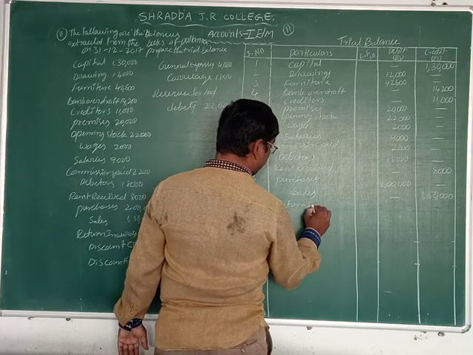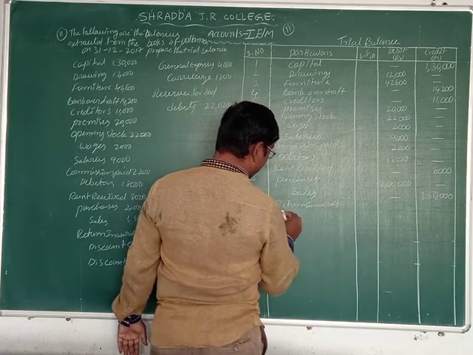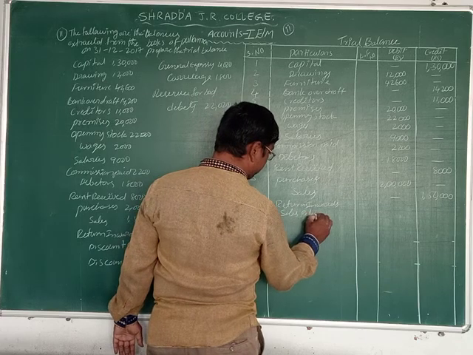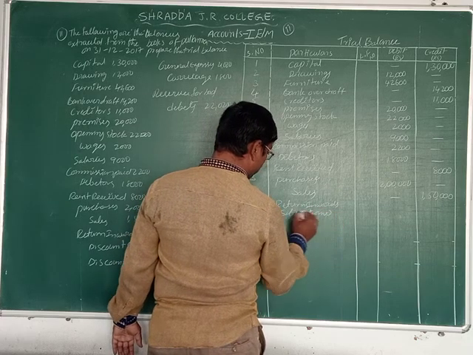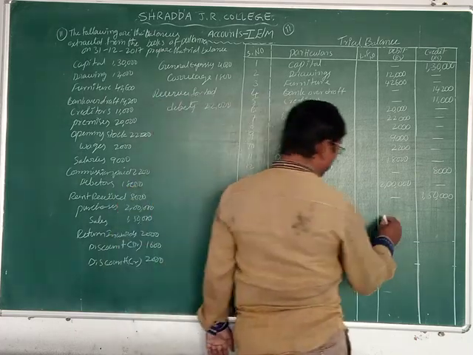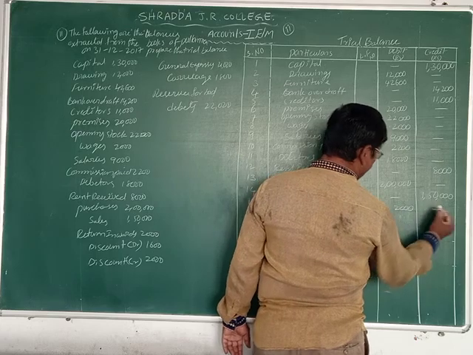Returns inwards. It is what? Sales returns. Okay, so it is what? Expense. The amount is 2000 rupees. We can record in the debit side.